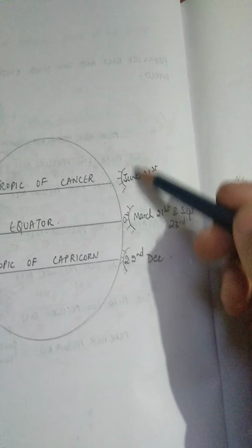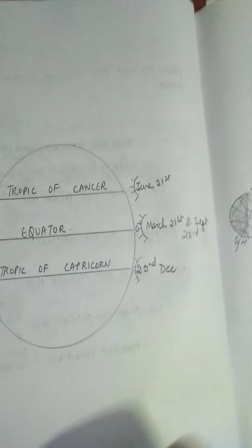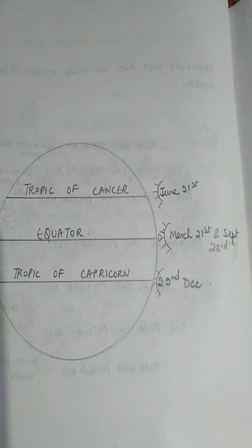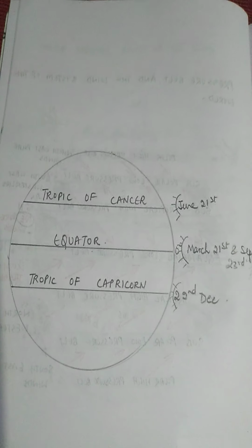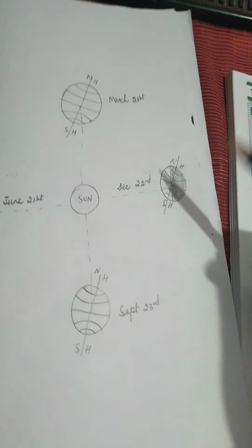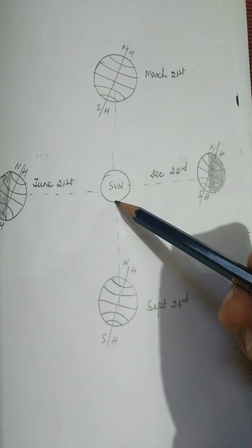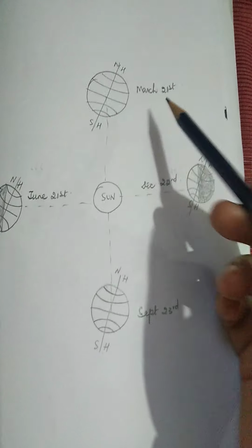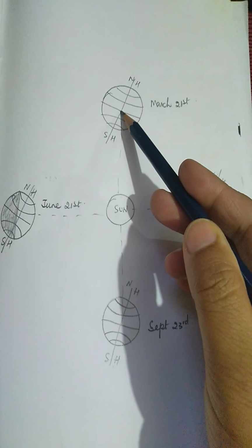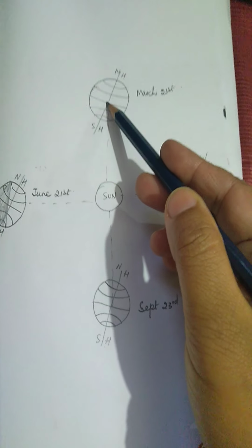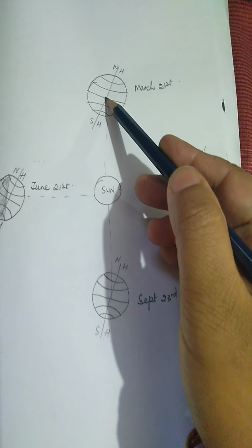So this movement of the sun from one part to another is known as the apparent migration of the sun. Why apparent? Because actually it is not the sun that is moving, it is the earth that is moving. And this is how I have shown you in the diagram, that on March 21st the sun is vertically overhead at the equator. So all the places on the earth will have 12 hours of daylight and 12 hours of darkness.